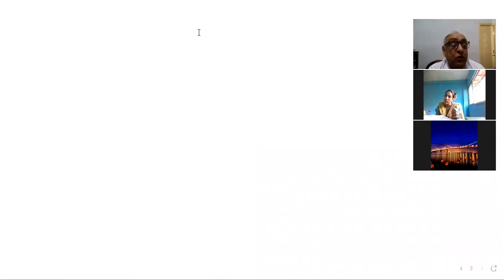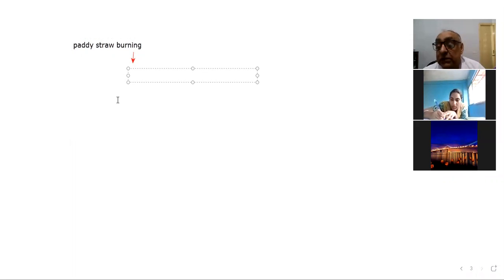So the next most important point of high pollution in India, one of the major points, is paddy straw burning. This is a very important issue. The government was about to enact a bill with a fine of ₹1 crore on farmers who burn paddy straw in their field.